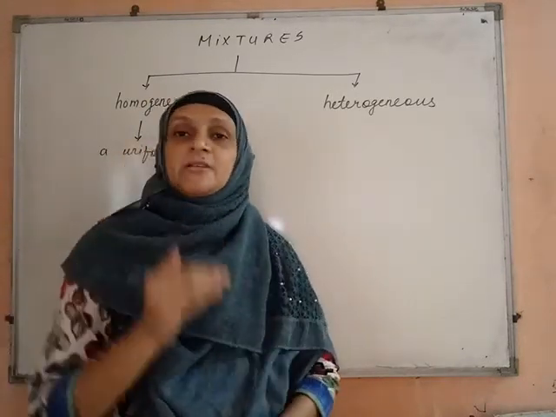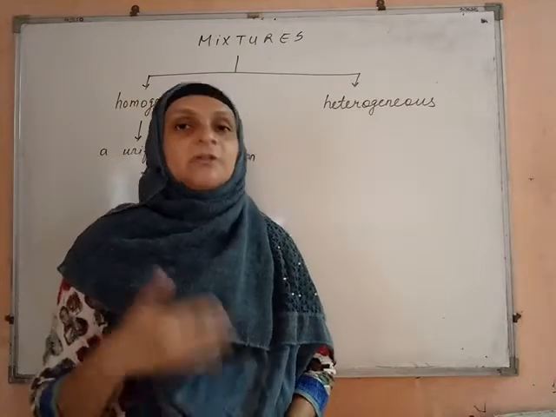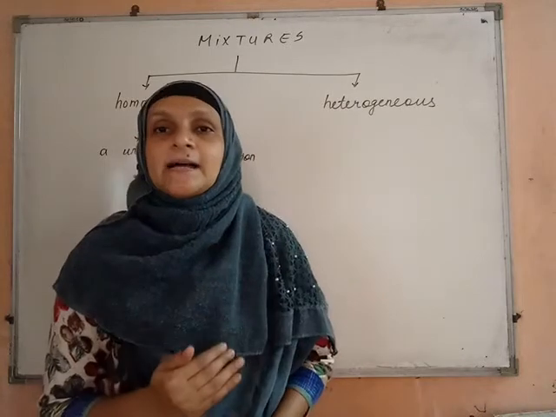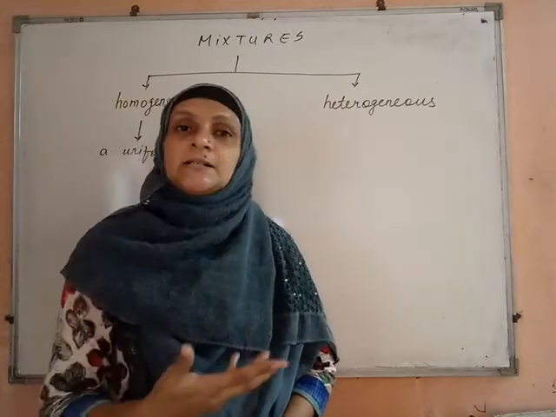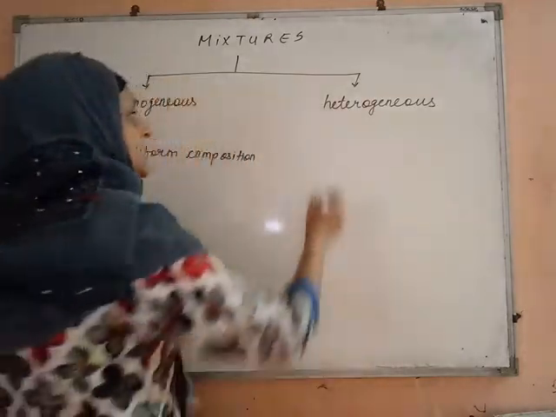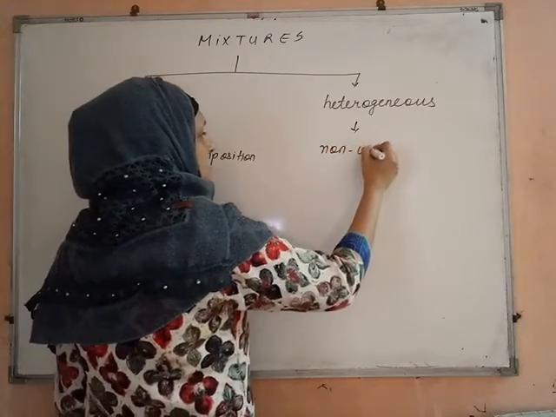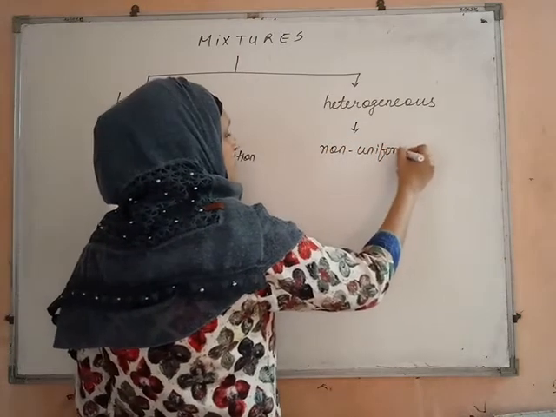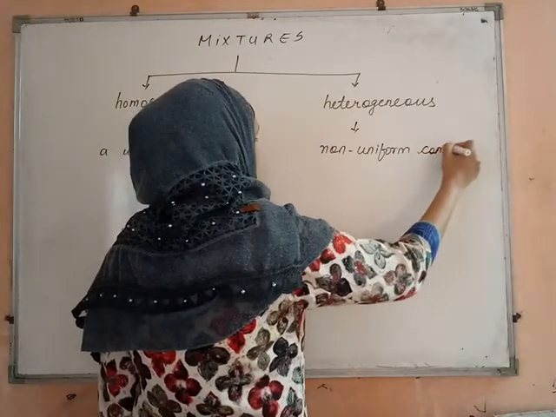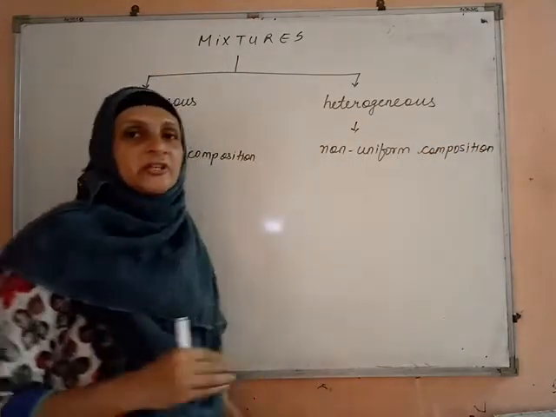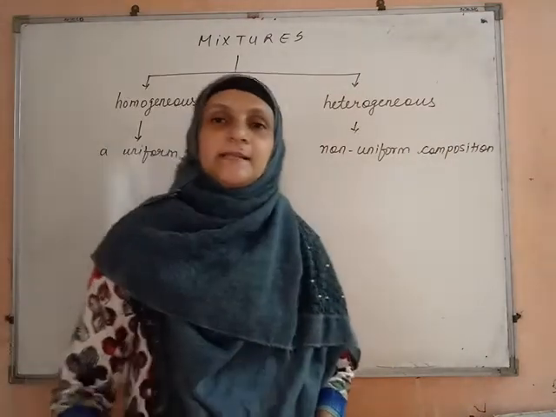So here the mixture does not have the same or uniform composition throughout. You can see separate parts, separate layers in that mixture. Such mixtures are called heterogeneous mixtures and they have a non-uniform composition. You can see separate portions, separate parts in the mixture.